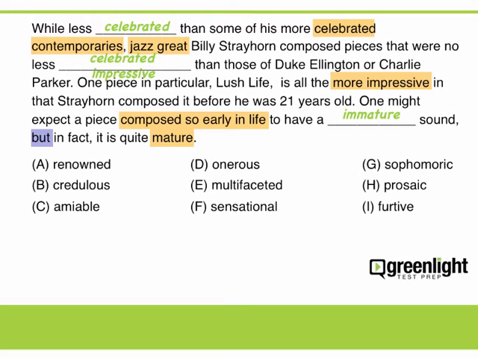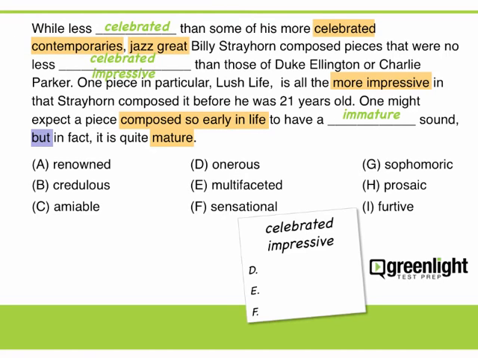Since we aren't 100% certain about the second blank, let's examine this first, just in case the correct answer here has an effect on our other predictions. First, onerous means burdensome, so it doesn't fit either prediction. Multifaceted might be a good trap answer for musicians and jazz fans, since jazz certainly does incorporate a lot of elements, but this answer is not supported anywhere. Now sensational is a great match for our prediction impressive, so F is the correct answer.